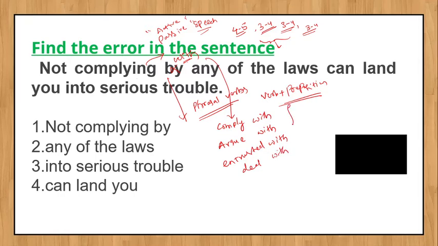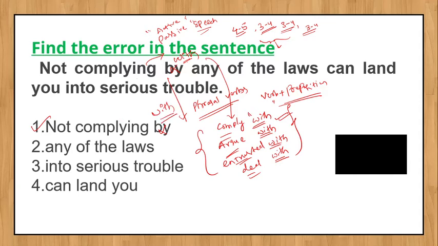You have to remember these expressions. Whenever you see these verbs, they must be followed by with. So not complying with is correct, and by is incorrect. So the first part has the error. Hope this is clear. This is a phrasal verb error.